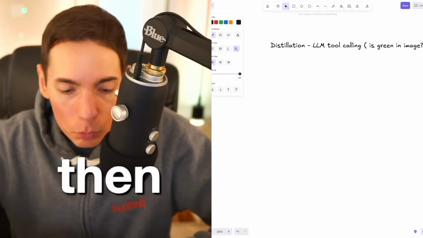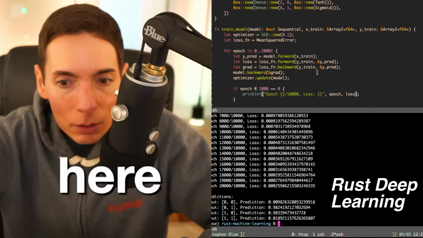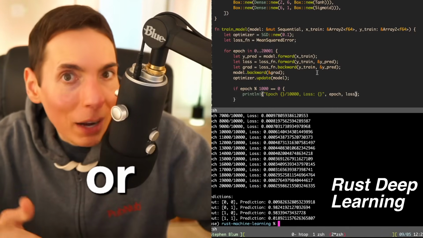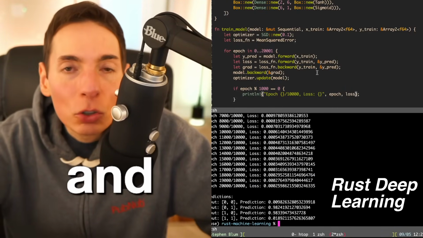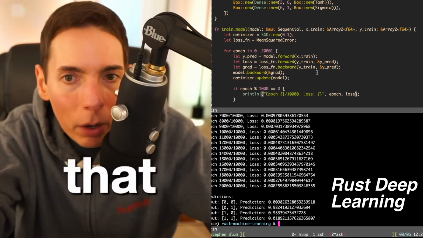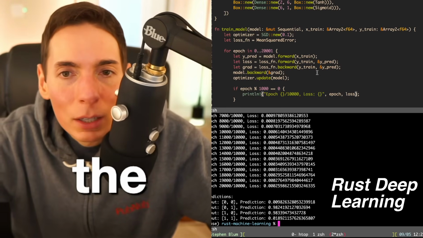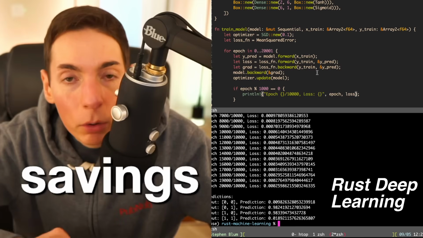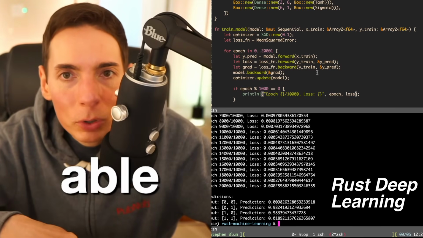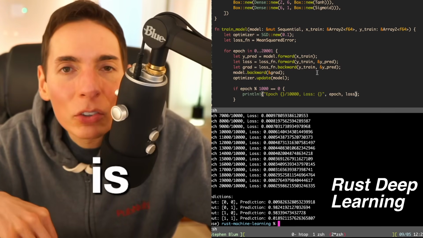And then you build a model like we're building here in Rust or PyTorch, and then you can train a small model. With that small model, we'll be able to accurately answer those questions, but at a fraction of the compute. That level of savings is what you want to put on your resume: able to create a new model that is 1,000 times more efficient.